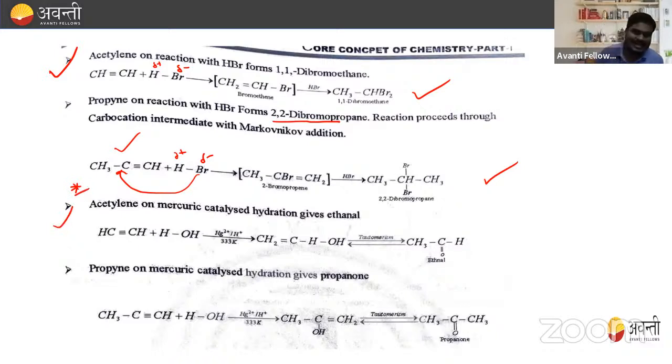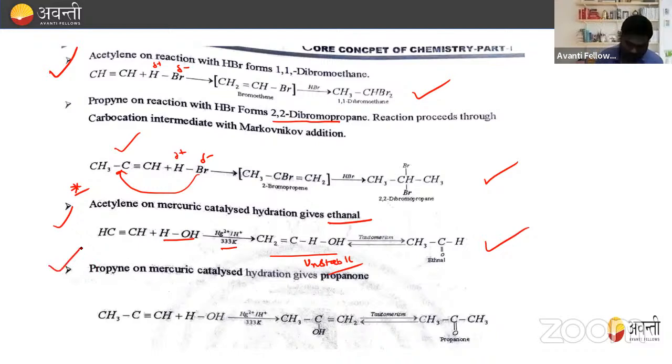Next, acetylene on mercury catalyzed hydration gives ethanal. This is very important. How? This is acetylene, and this is the hydration in presence of mercury, that is HgSO4 and H plus, at 333 Kelvin. The formation of CH2=CHOH takes place, and this form is very, very unstable. Tautomerism takes place and it converts into ethanal, because this is a stable form, right?